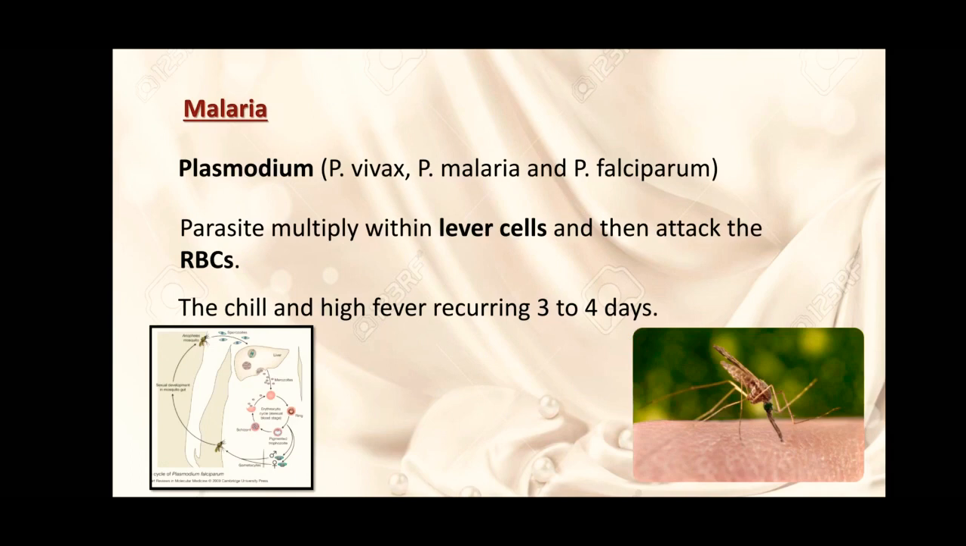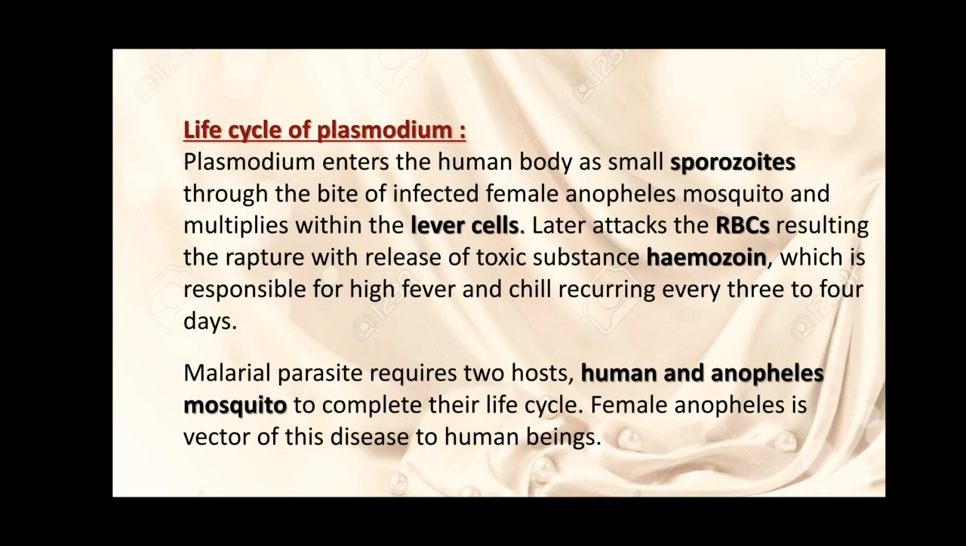There are three different species of Plasmodium: Plasmodium vivax, Plasmodium malariae, and Plasmodium falciparum. This Plasmodium parasite multiplies in the liver cells of humans and then attacks the RBCs of humans. The major symptoms of malaria: chill and high fever recurring every 3 to 4 days. Let's start with the life cycle of Plasmodium.